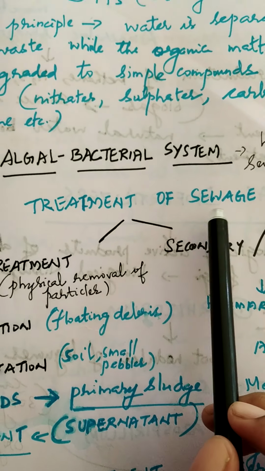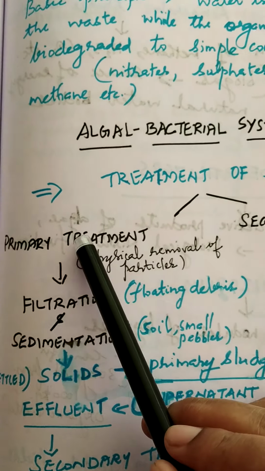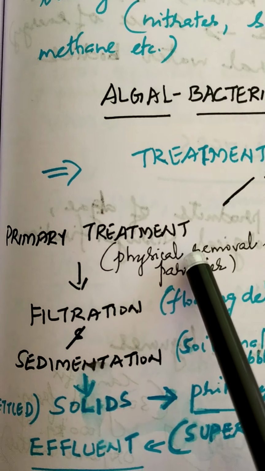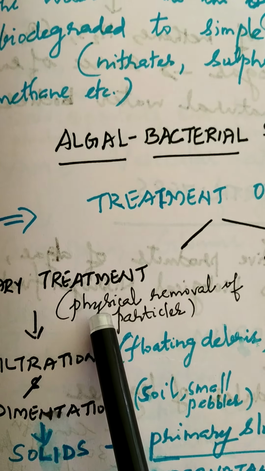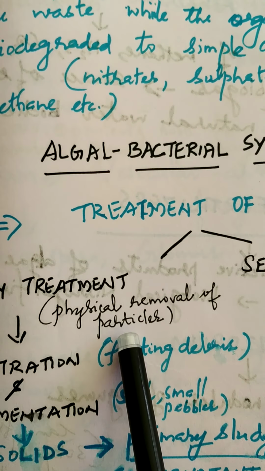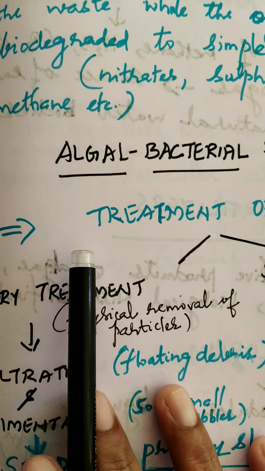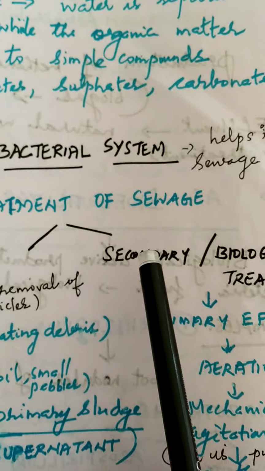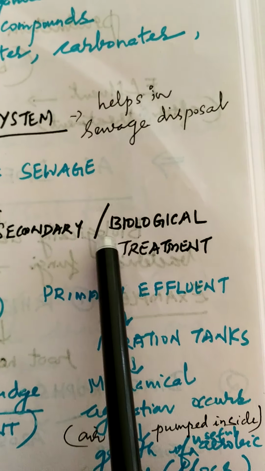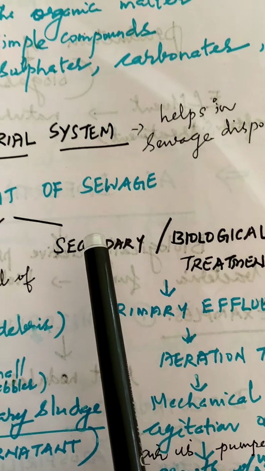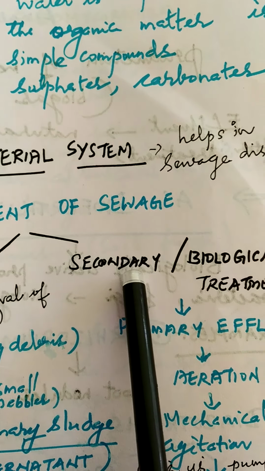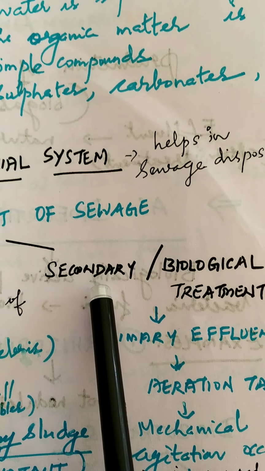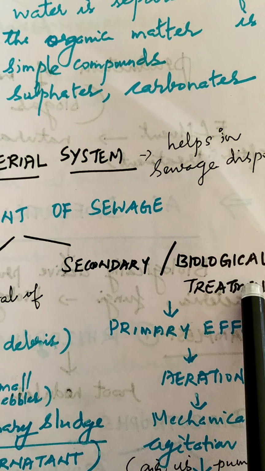Mainly the treatment of sewage happens in two steps. The first one is primary treatment. So what is primary treatment? Primary treatment refers to the physical removal of the particles from the wastewater. And the next step is secondary or biological treatment. That means after the primary treatment, the effluent that is obtained will be passed for the secondary or biological treatment.